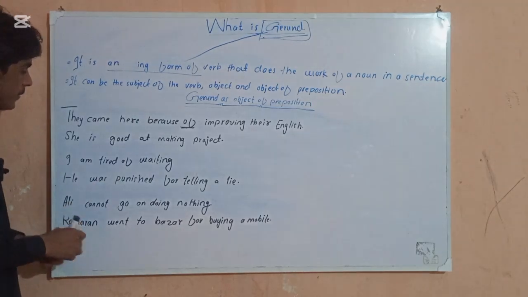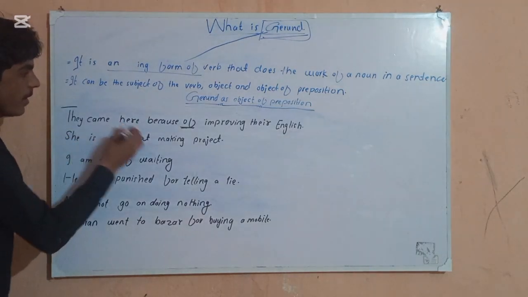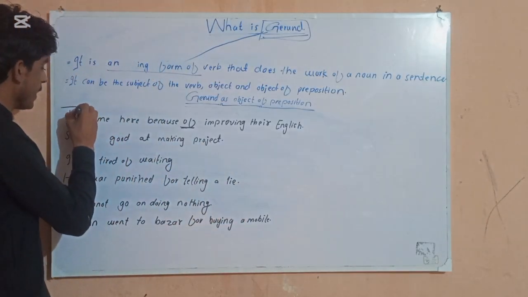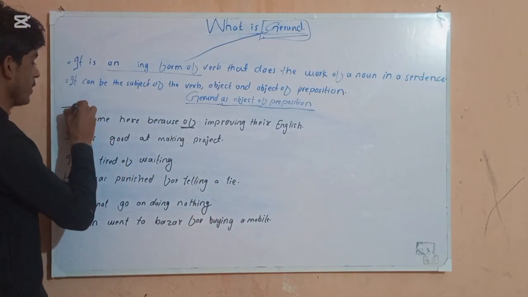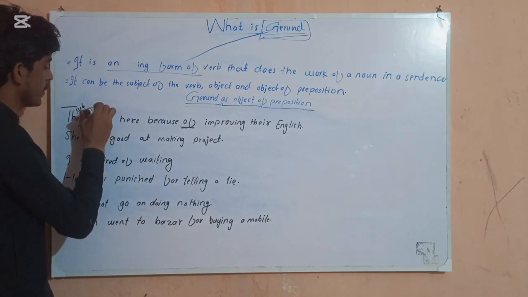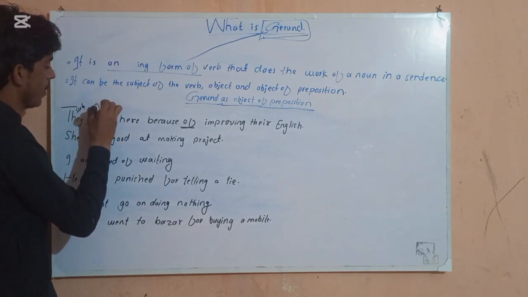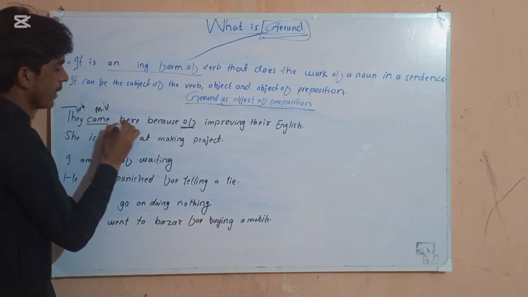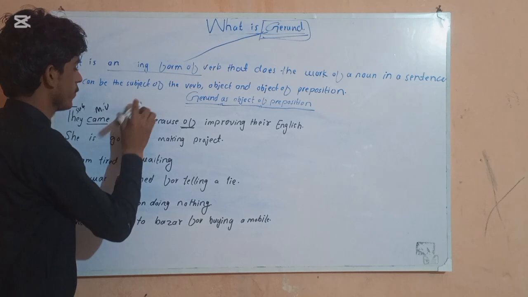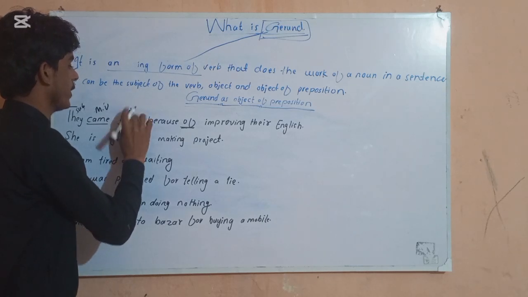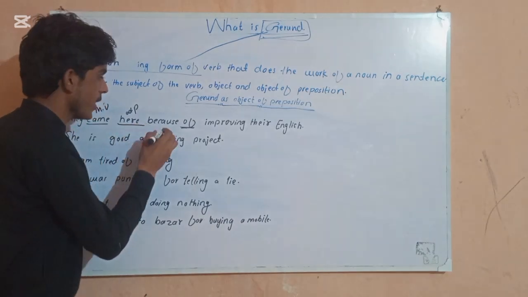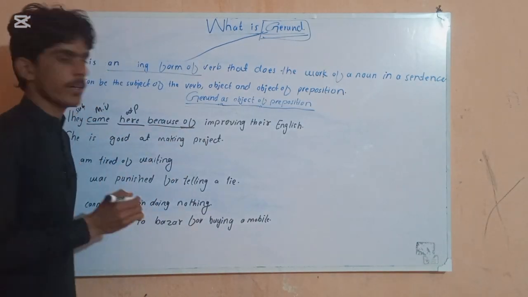Now come to this one. They came here because of improving their English. First of all, they is our subject, came is our main verb, here is an adverb of place, and because of is our preposition.